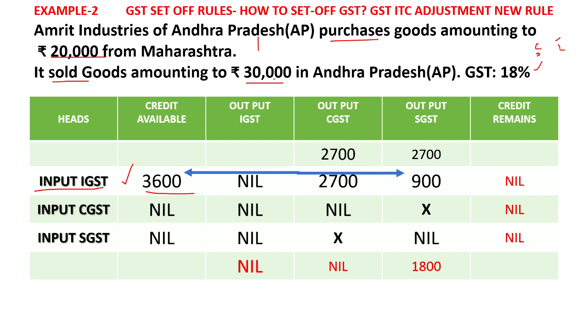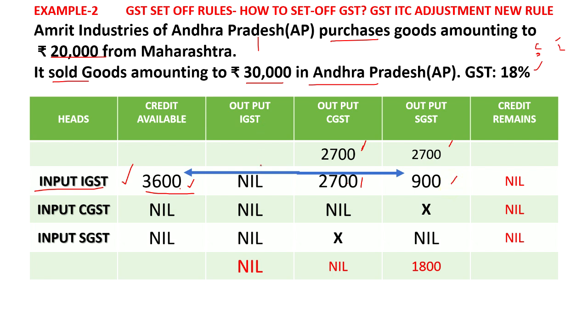Whenever you sell something, you will collect tax. You have collected 18% GST, that is 9% SGST and 9% CGST. This is a sale within the state, so 9% of 30,000 is 2,700 each as SGST and CGST respectively. So you have to pay 2,700 to the government. Already you have paid 3,600, so this can be adjusted here. From 3,600 you can adjust 2,700 in CGST and 900 in SGST.